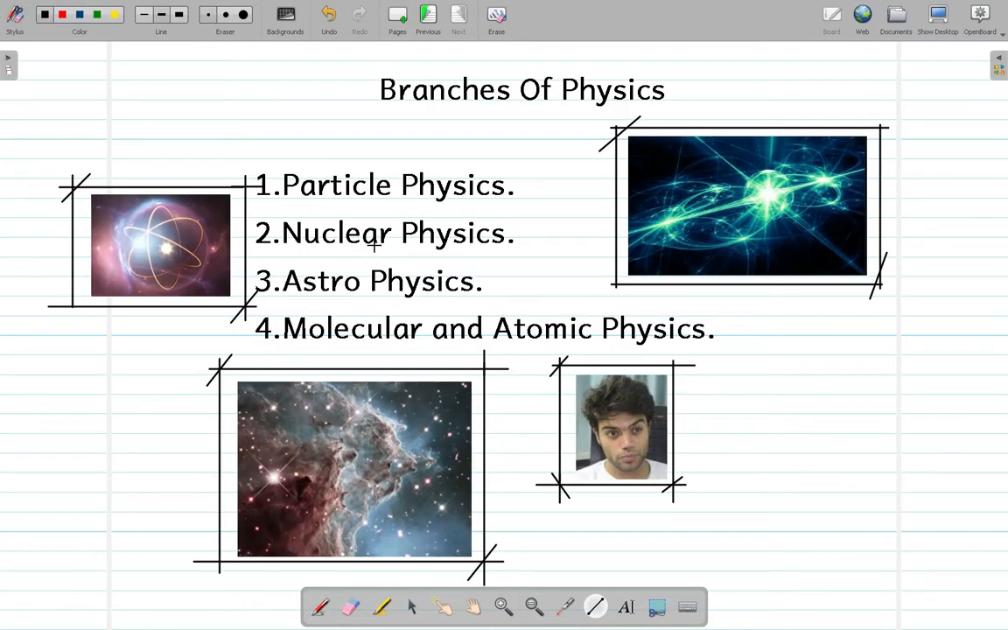At the end of this chapter, several types of physics are mentioned. For example, there is particle physics, which is related to particles. Then there is nuclear physics, in which we deal with atoms, electrons and protons. There is a third field of physics called astrophysics, in which we deal with stars and plasma and all that. And in molecular and atomic physics, we talk about matter and all that stuff.